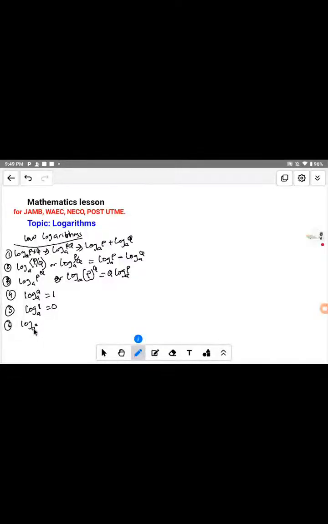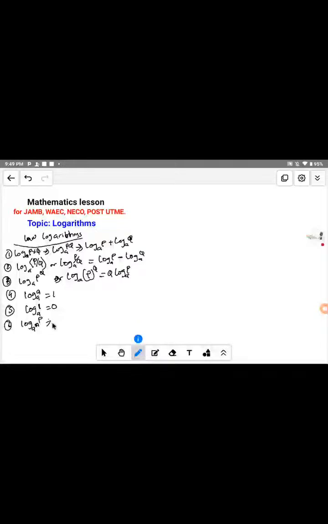Also, the sixth one is very important, and I would like to introduce it to you. If you have a log with base A raised to the power n, let me use base power n, of P. This base here has a power as an index. Log of a number P to base A to the power n.